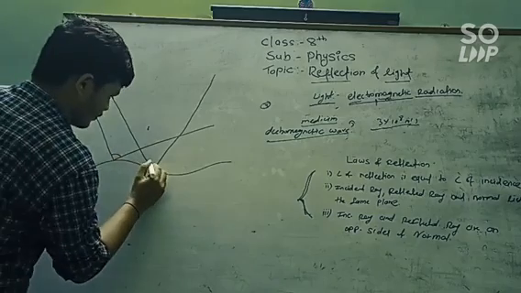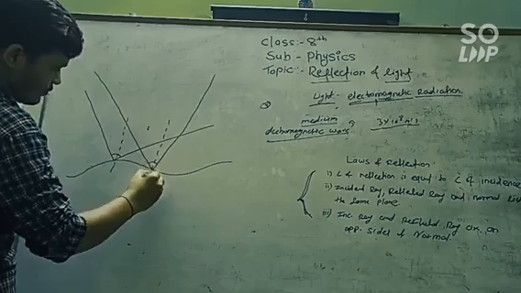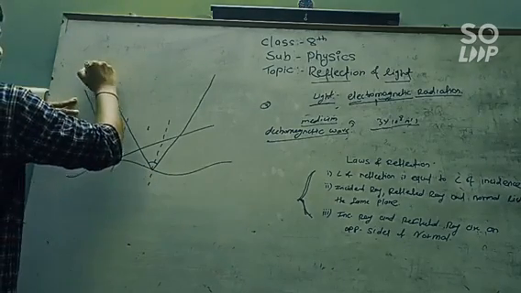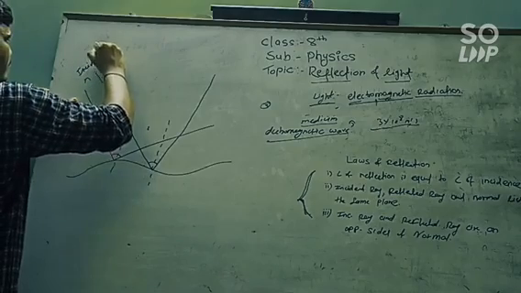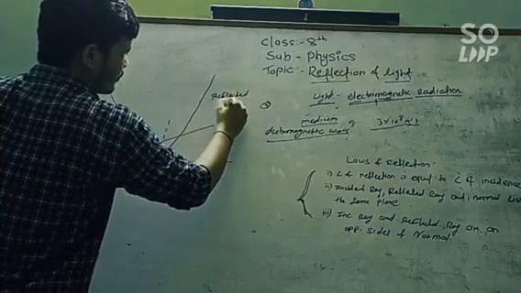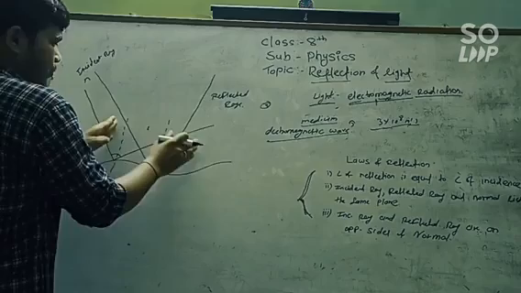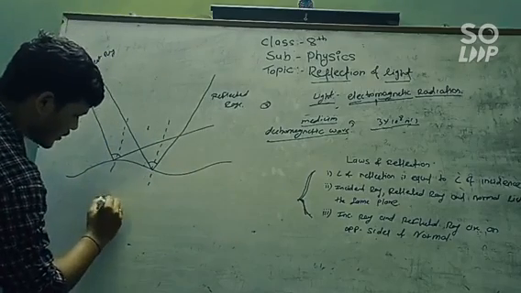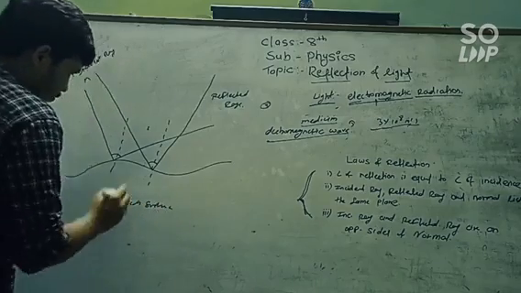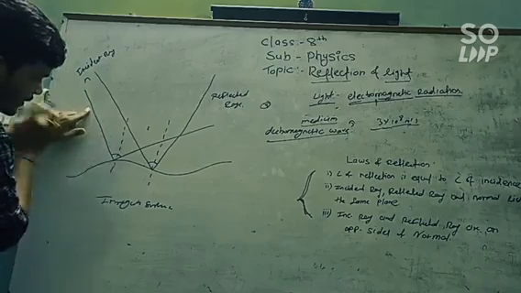Means these two rays are not parallel to each other. These are the two incident rays, and these two are the reflected rays. So the incident ray and the reflected ray are not parallel to each other. In which condition does this happen? That's an irregular surface.